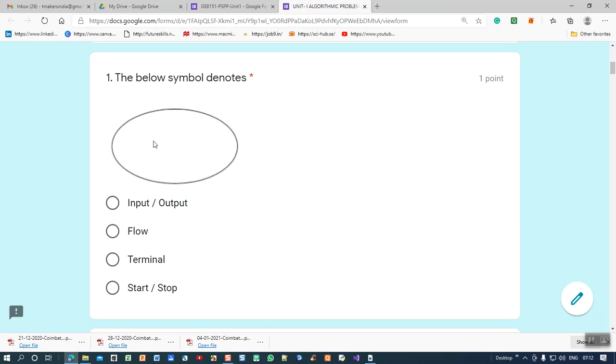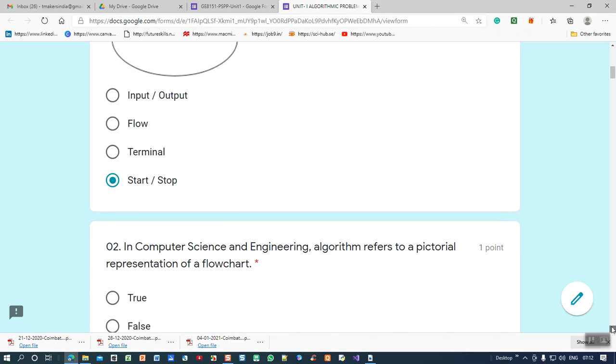This is the oval symbol, and it is used for terminal, that is, start or stop. That is a very important one, and you can expect questions like this.